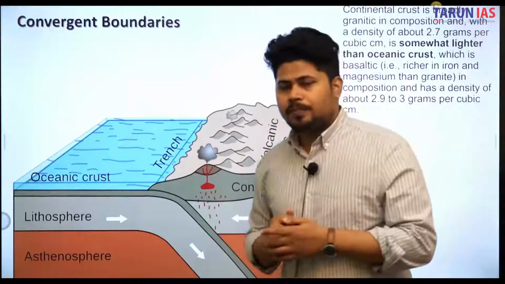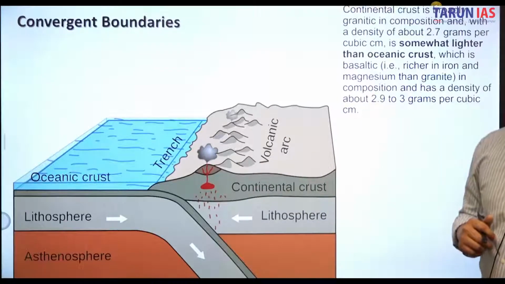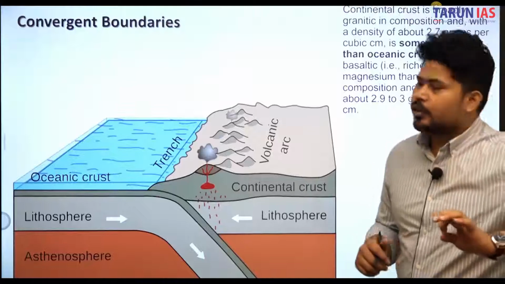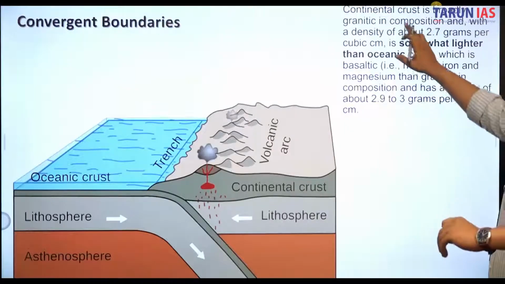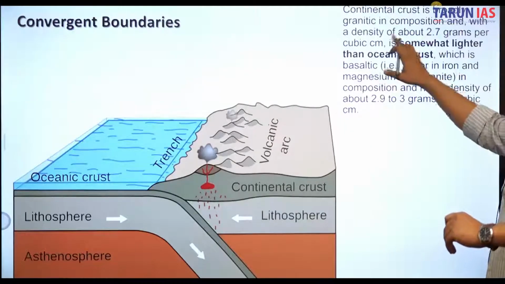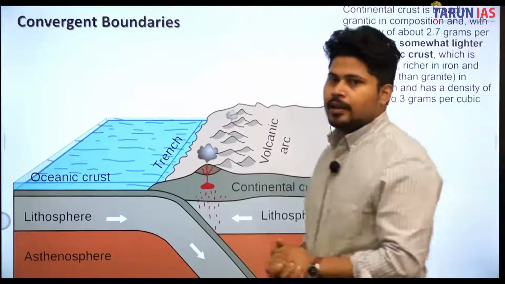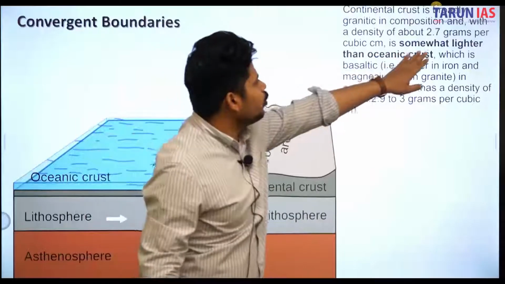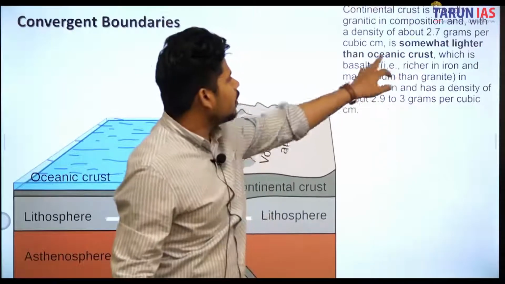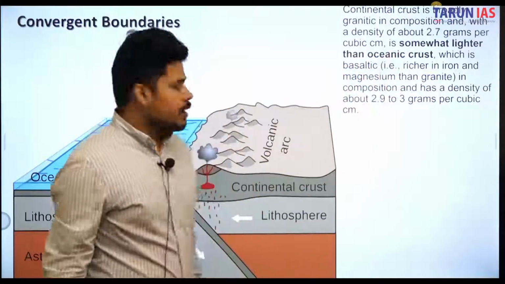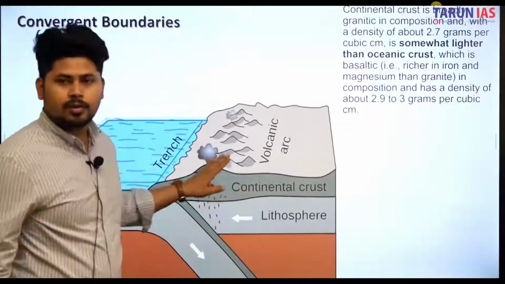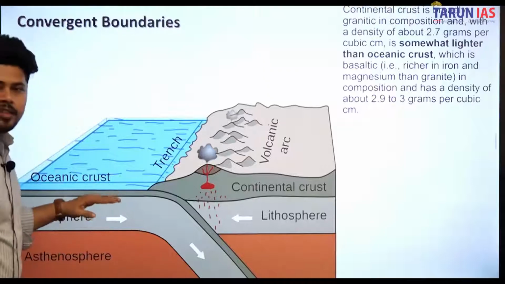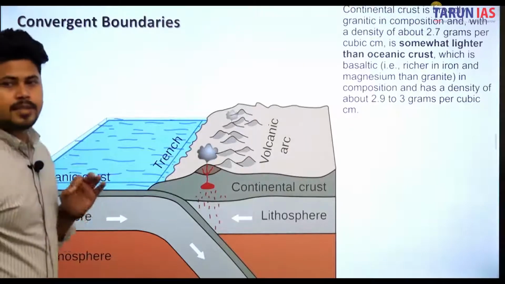Okay, now if someone says कि why is an oceanic plate denser, तो उसका reason ये है कि continental crust is broadly granitic in nature. ठीक है, इसका composition granitic है, and with a density of about 2.7 grams is somewhat lighter than oceanic crust. मतलब continental crust का जो composition है that is granitic, but oceanic crust का जो composition है that is basaltic.